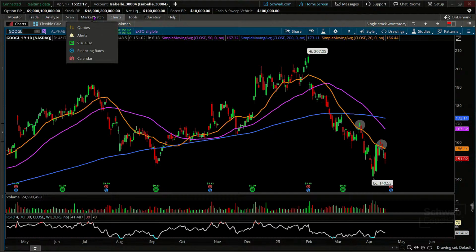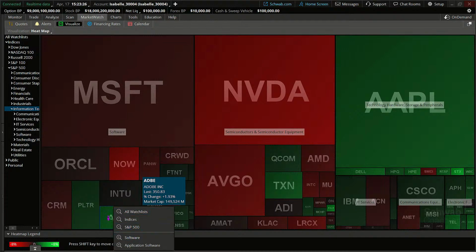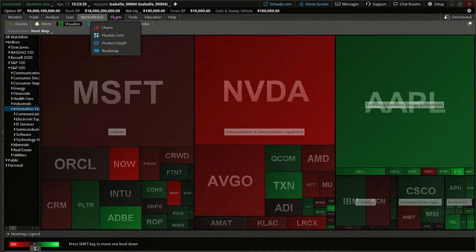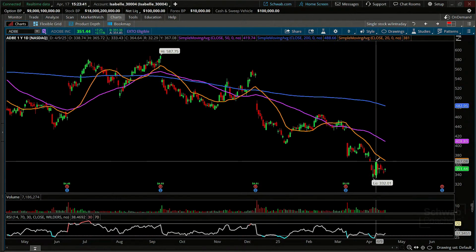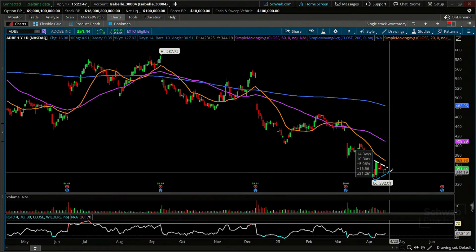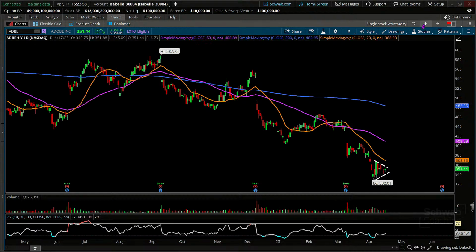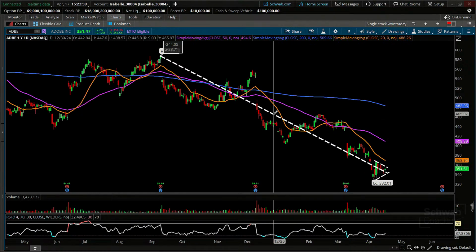Let's go back to our visualize here. Yeah, maybe Adobe. Let's look there. That's in software. One of the things we can do here, if you left click, I'm telling it, I'm going to send it to my purple link. That way it's in the chart when I get there. There it is. Still in a downtrend itself, huh? Maybe even in a bit of a bear flag situation. Certainly at this point, price action not bullish here, unfortunately. So you might be stepping in. But if you're stepping in at this point, you might have said, hey, you know what? I do like the fact that we are off from our levels here.